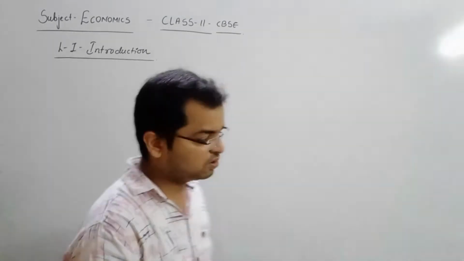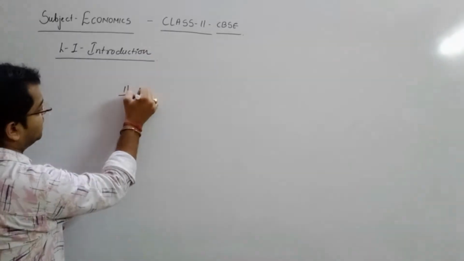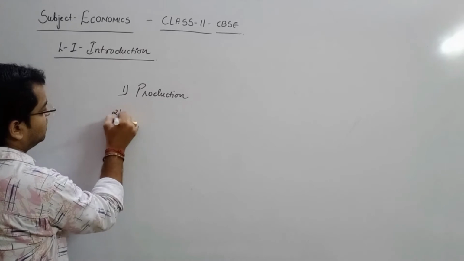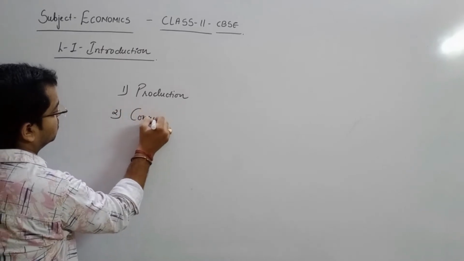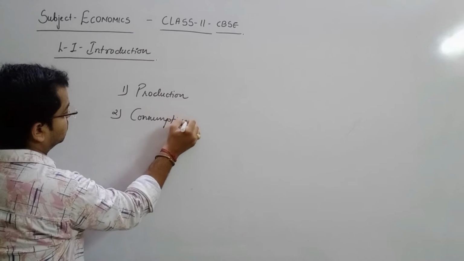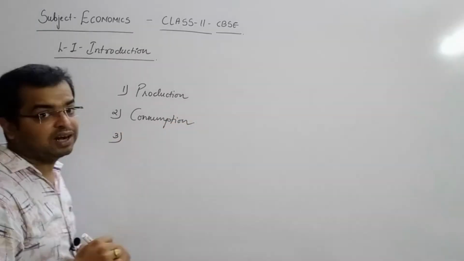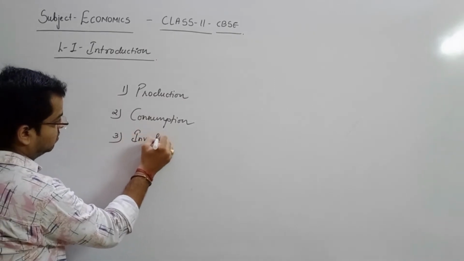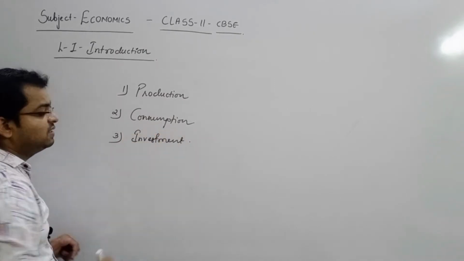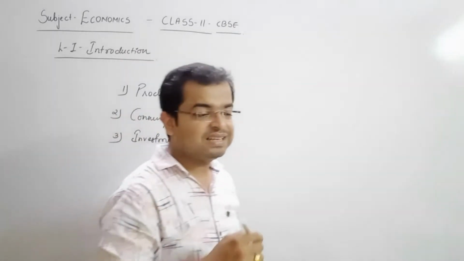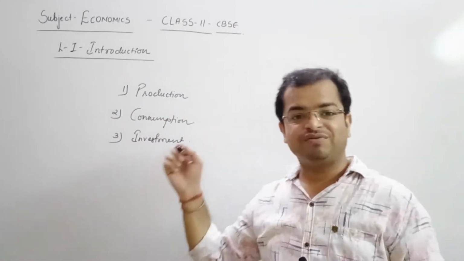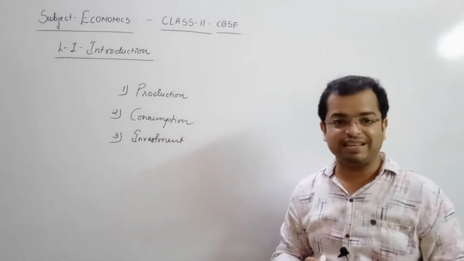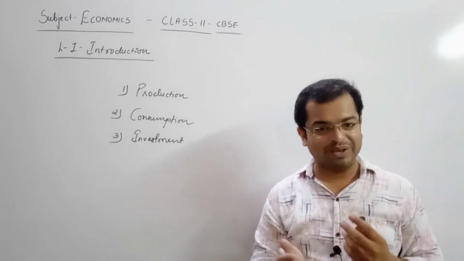The first one is production. The second one is consumption. And the third one is investment. These are the 3 economic activities which are compulsory in any economy. Then and only then can we say that the economic activities are going on.